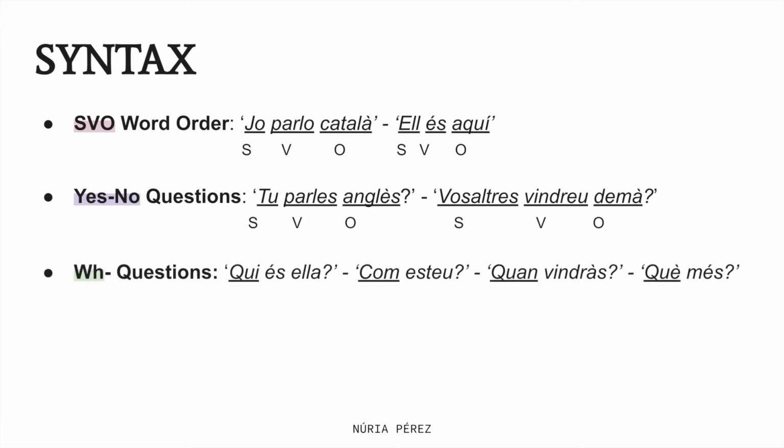And for WH questions, the interrogative adverb, which is the WH word, is added at the beginning of the phrase, so it moves to the front. This we can see in the examples. Who is she? How are you? When are you coming, and what else.